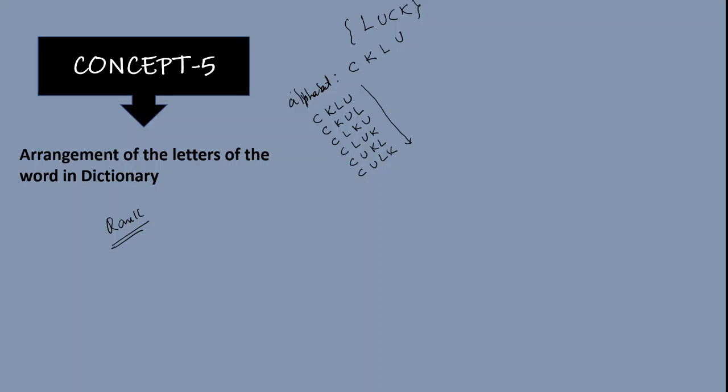But my word is what? I want to find rank of luck. So luck comes under which place? That I want to find.